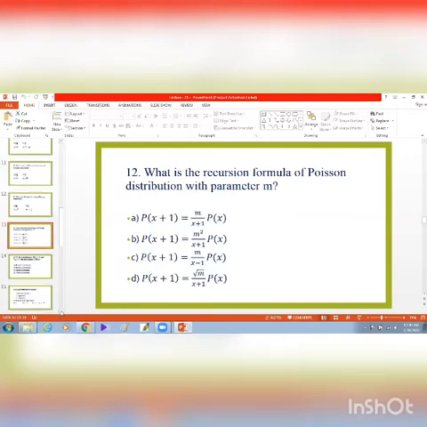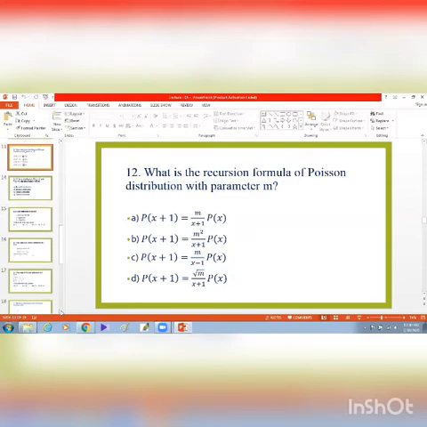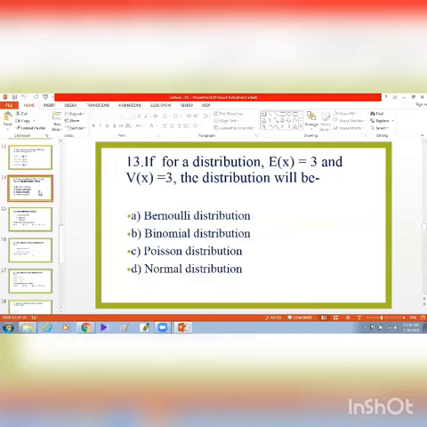Now, question number 12. What is the recursion formula of Poisson distribution with parameter m? This is probability of x plus 1 equal to m divided by x plus 1 into probability of x. That is, the answer is A. Now number 13, if for a distribution expectation of x equal to 3 and variance of x equal to 3, the distribution will be Poisson distribution. The answer is C, Poisson distribution, because we know that in Poisson distribution the mean and variance are same.